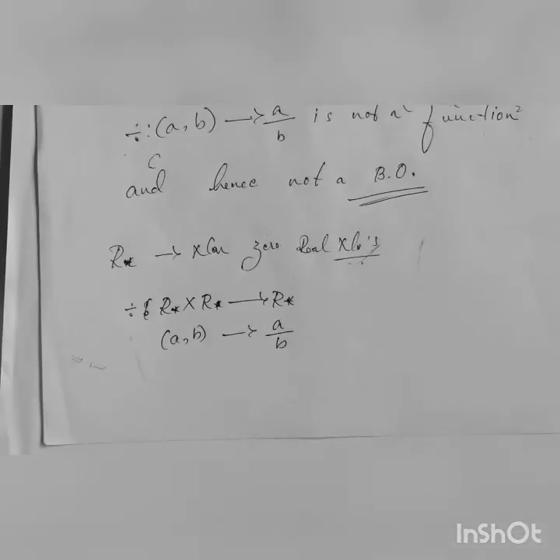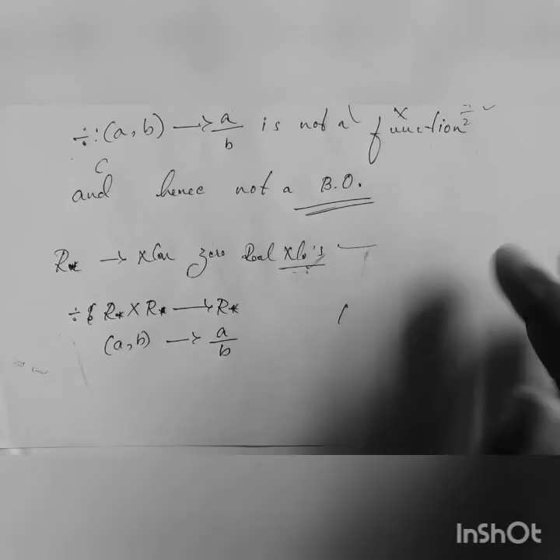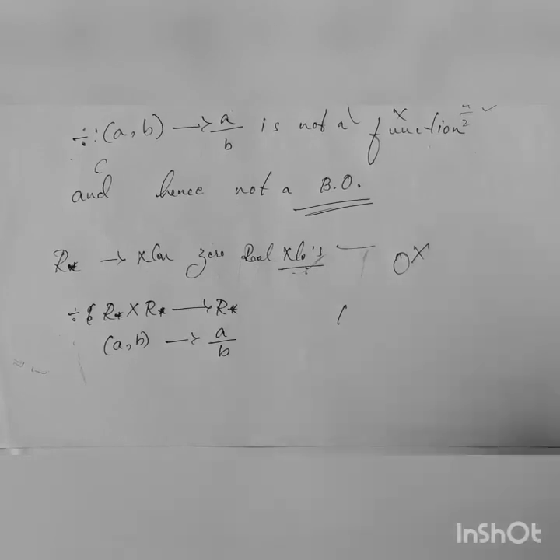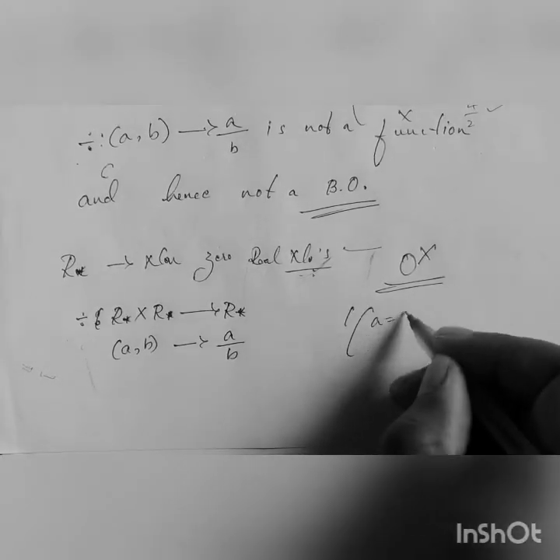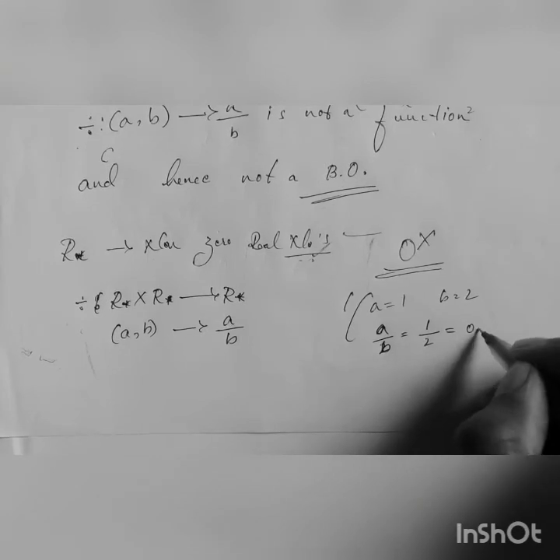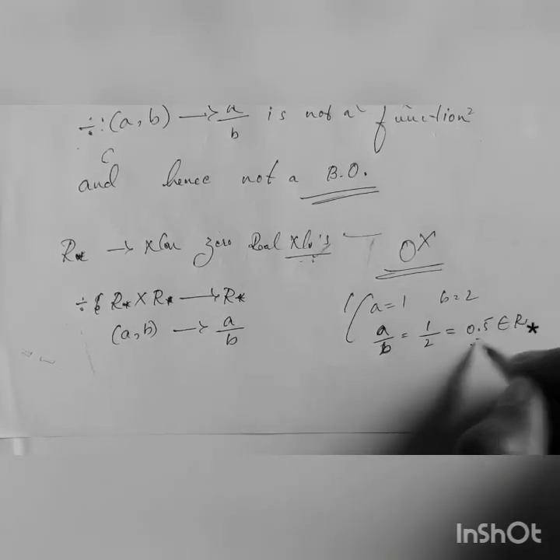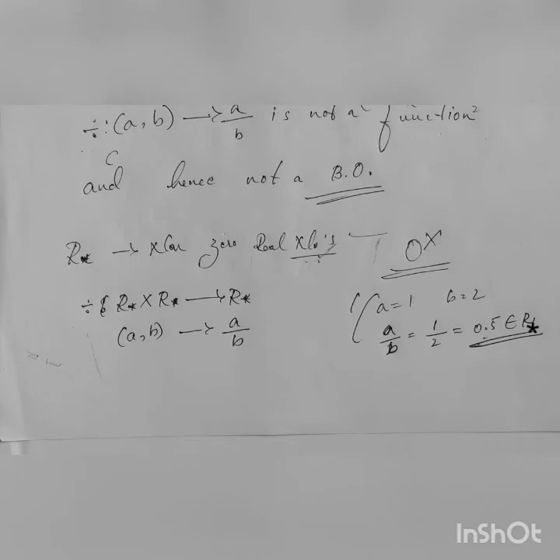Since R star is the non-zero real numbers, 0 is not included. Therefore you can consider the values of a and b except 0. Like if a is 1 and b is 2, a by b will be 1 by 2, which is 0.5, and this belongs to the real numbers, right?